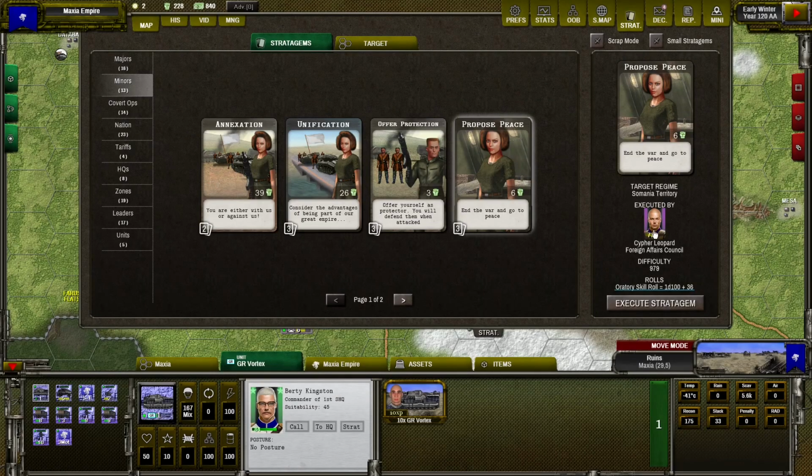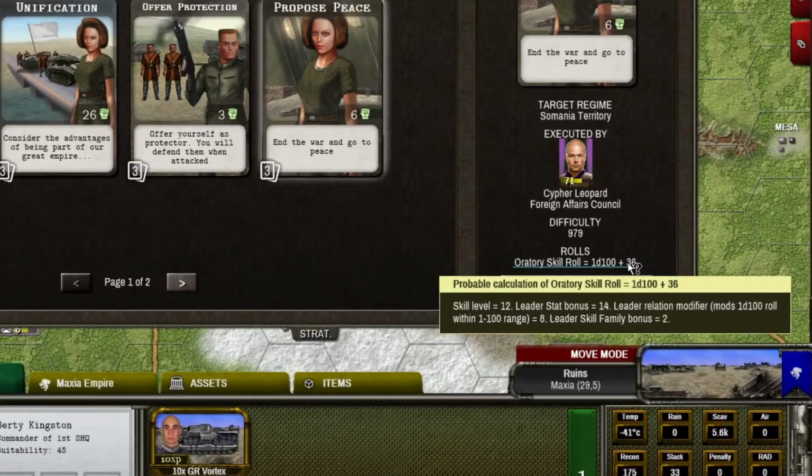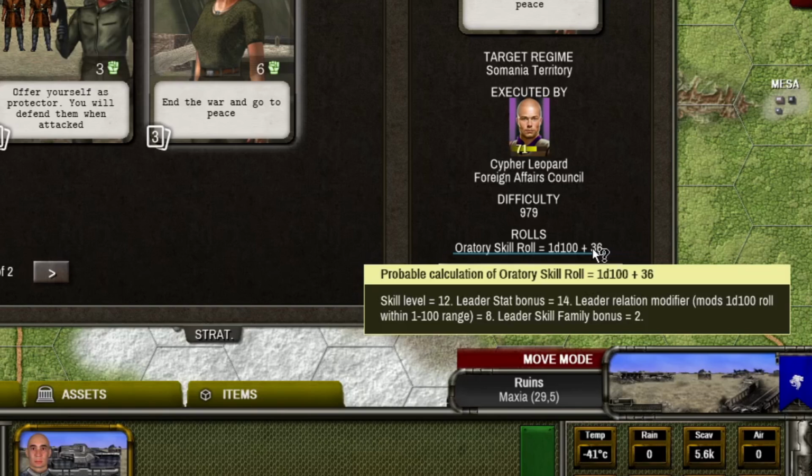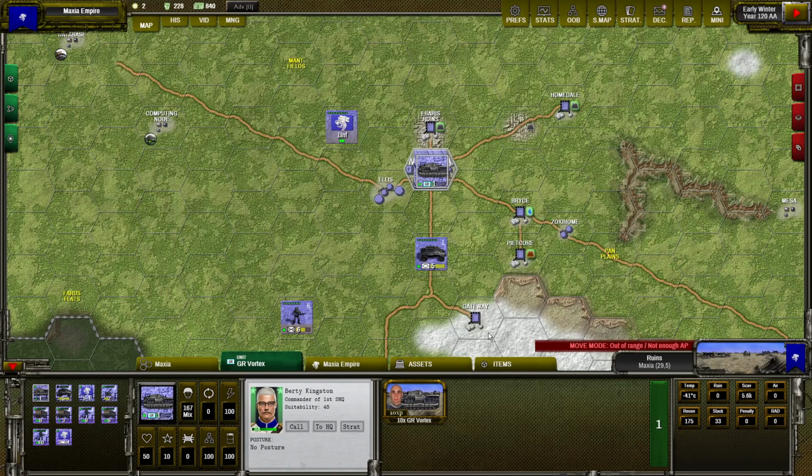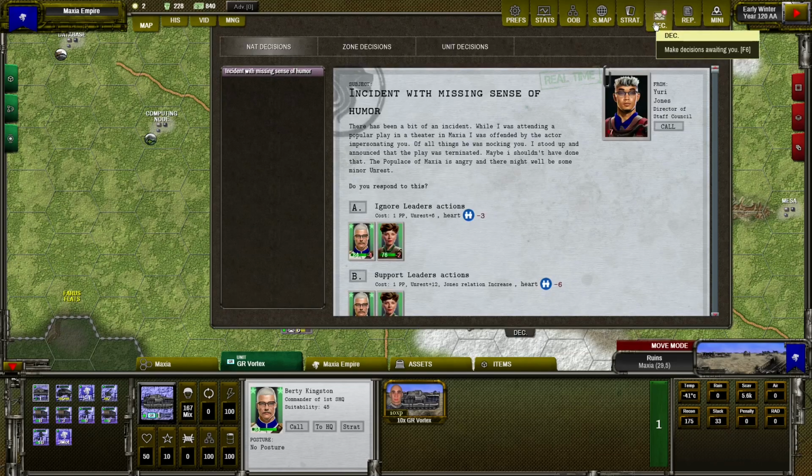But if the leader is happy, then the result is modified by relation plus 8 in this case. So now I hope you know why the relation is so important in this game. Now let's discuss what elements can change our leader's relation. The most obvious are decisions.